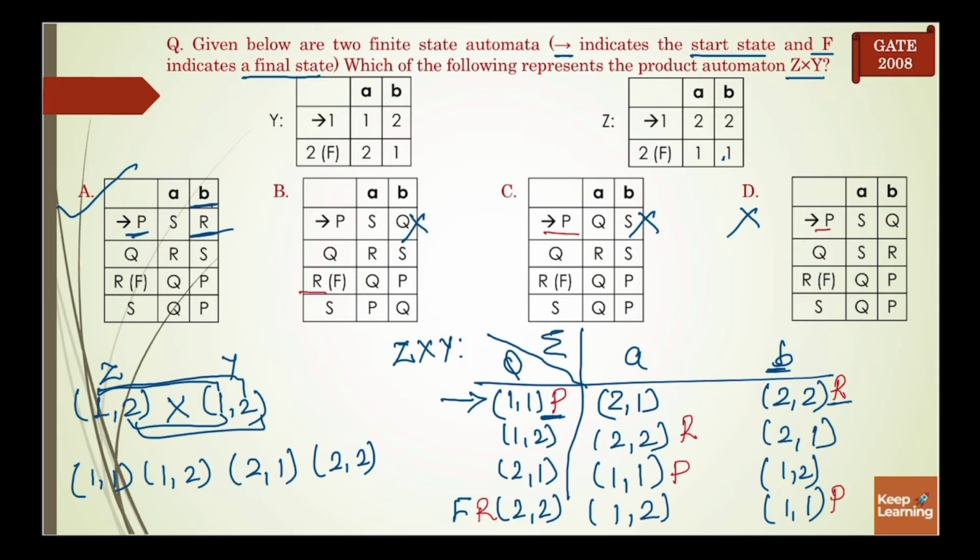Let's check the remaining transitions. Transition of A from P is on S, it means 2 1 is S. So PSR, and then it must be Q. QRS, it is also correct. SPQ, it's S, it should be P and it should be Q. And RQP. So the correct answer is A.